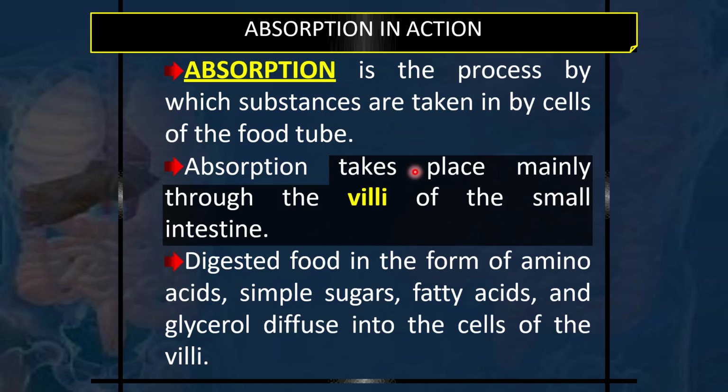So villi make a healthy intestine. If there is loss of villi, the intestinal wall will have a very small absorptive surface, and a smaller amount of absorption of the nutrients would take place. So for absorption, our villi are very important, and villi are a specific feature of the small intestine itself. No other tissue has these specific villi.